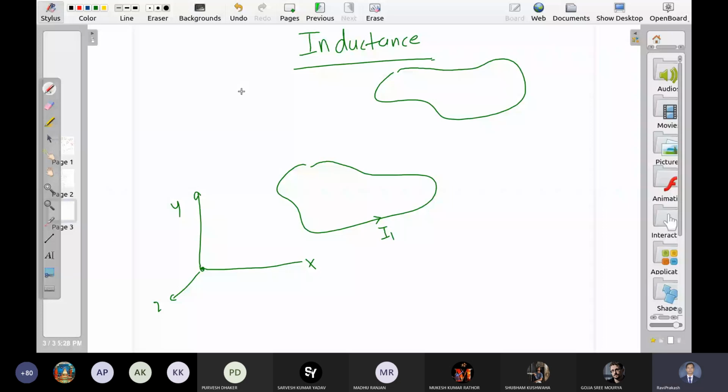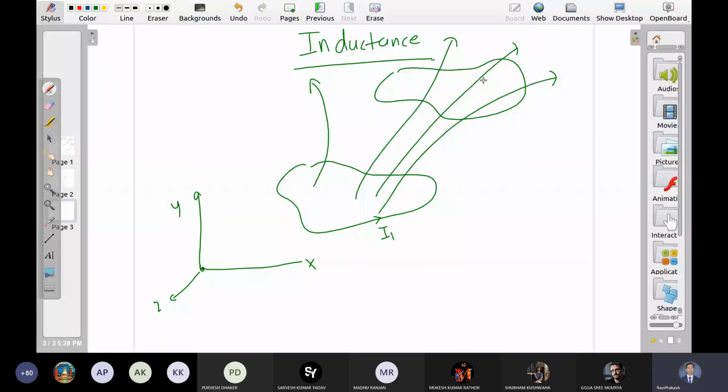So there is a flux passing through the second loop. Let me call it loop 1, and this is loop 2. If I calculate how much is the flux passing through loop 2, let us say it is phi 2.